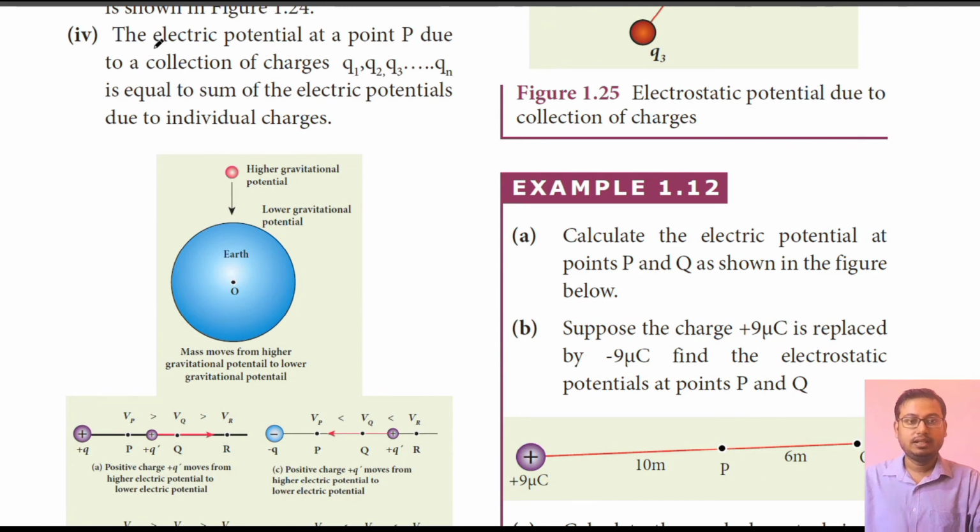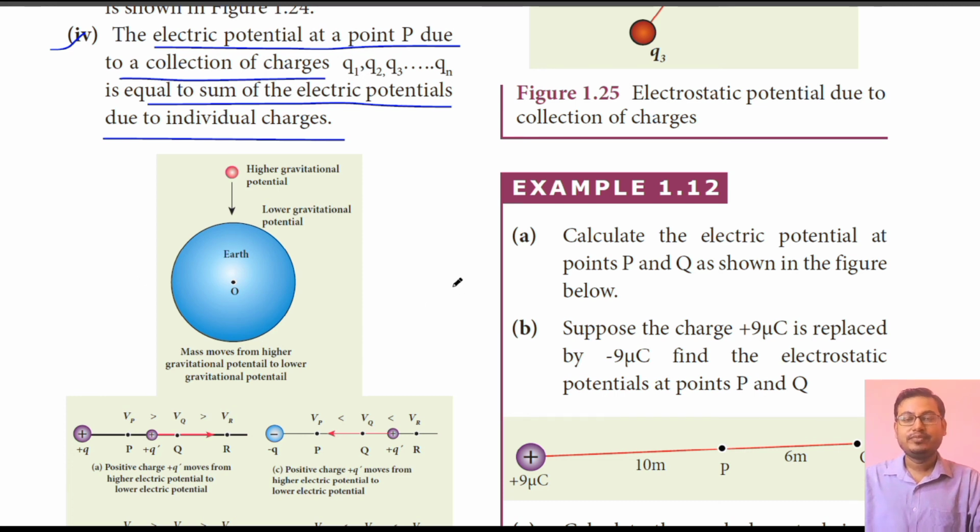Okay, number 4, the electric potential at a point P due to a collection of charges q1, q2, q3 up to qn is equal to the sum of the electric potential due to individual charges. It is the same as the superposition principle. Suppose we have n charges, and we have to find the electric potential at any particular point because of all the charges. What we have to do is find the individual electrostatic potential at that point because of all the charges, and then add it.